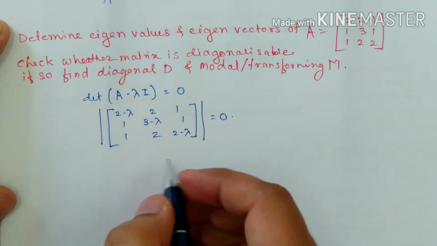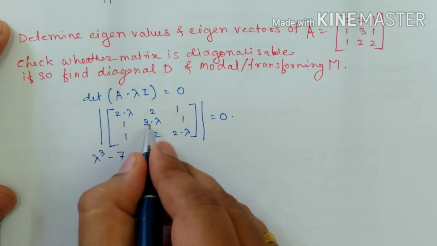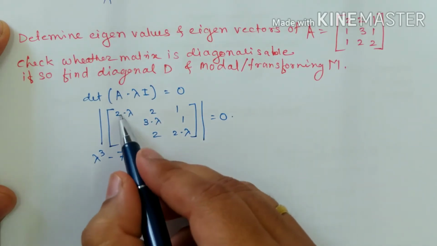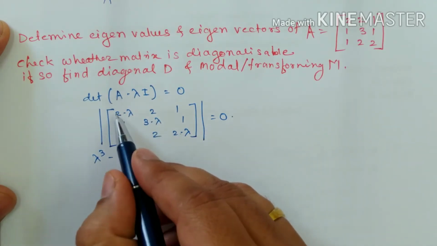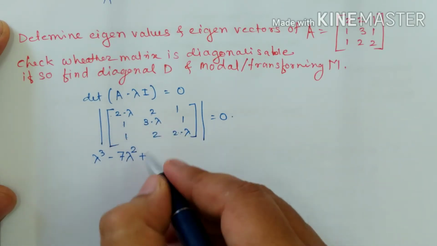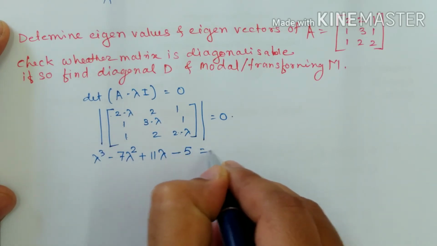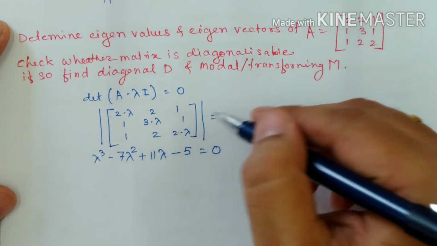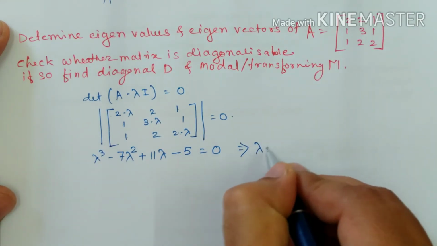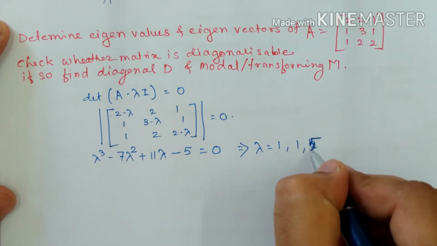I write the characteristic equation directly here: lambda cubed minus 7 lambda squared plus 11 lambda minus 5 is equal to 0. Determinant of this matrix is 5. It gives the values lambda equal to 1, 1 and 5. So 3 eigenvalues we have: 1, 1 and 5.